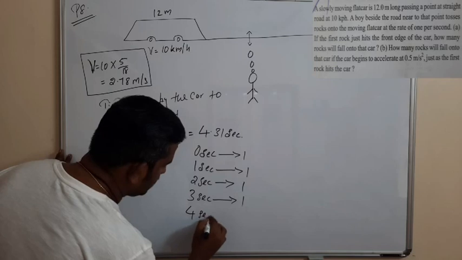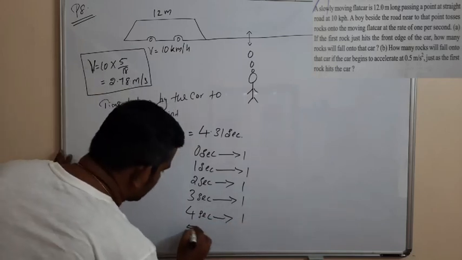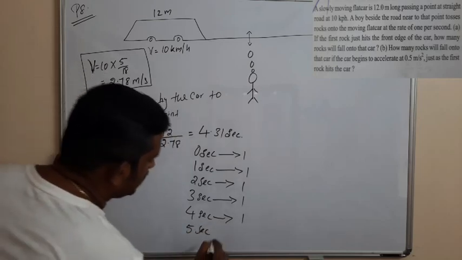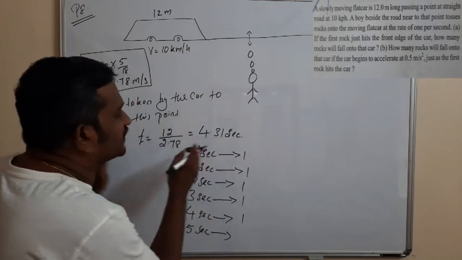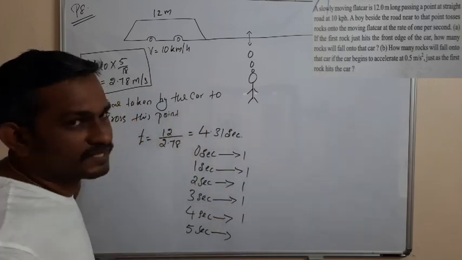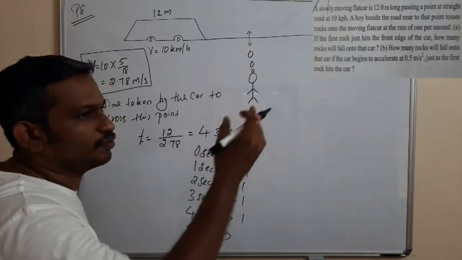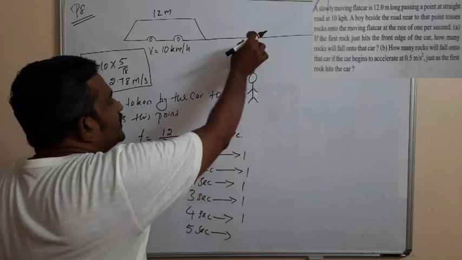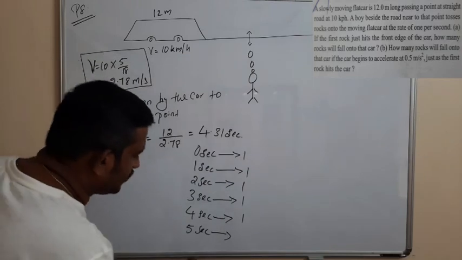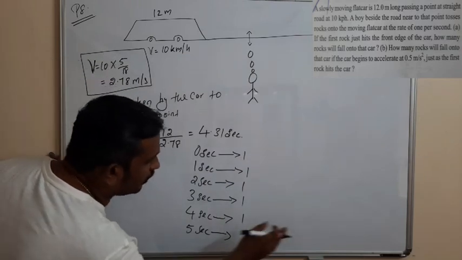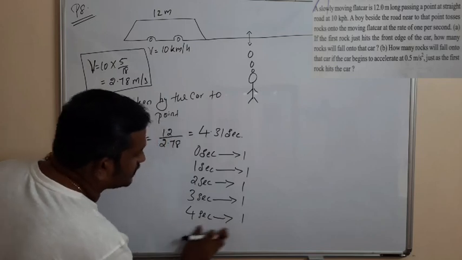Fourth second, another rock falls on the car. Then the fifth second, the rock falls on the ground, because at 4.31 seconds the car crosses the point. It does not take 5 seconds, it takes only 4.31 seconds. That is when the car leaves the point. So at the 5th second the rock falls on the ground, and there is no need to consider this second.